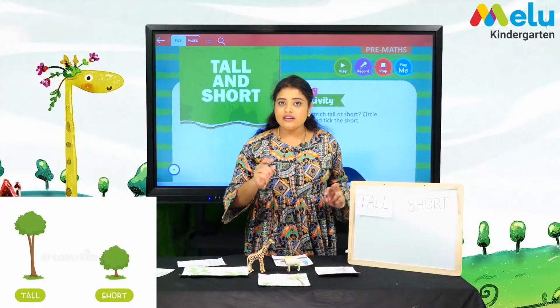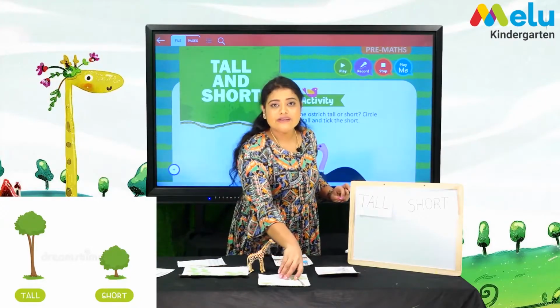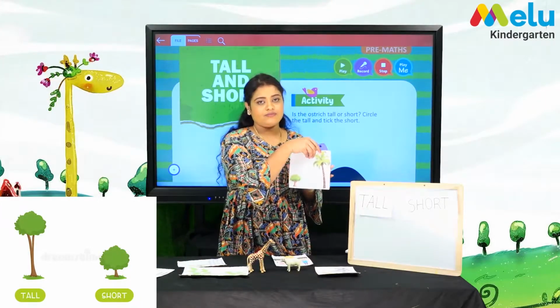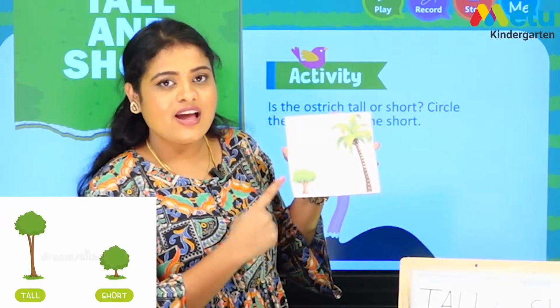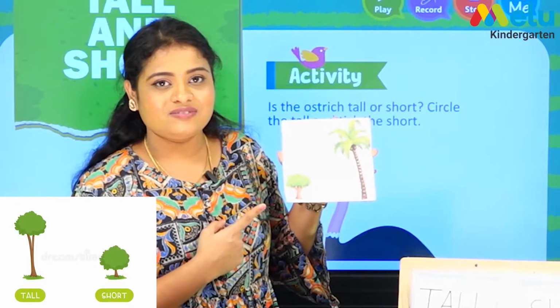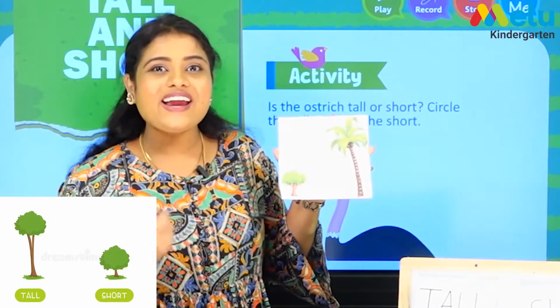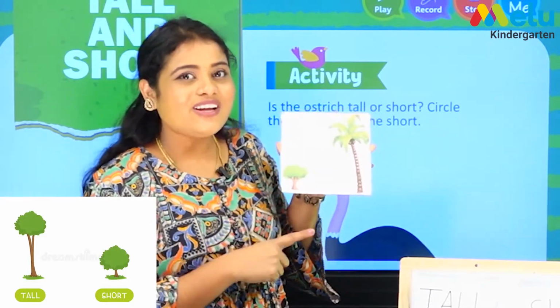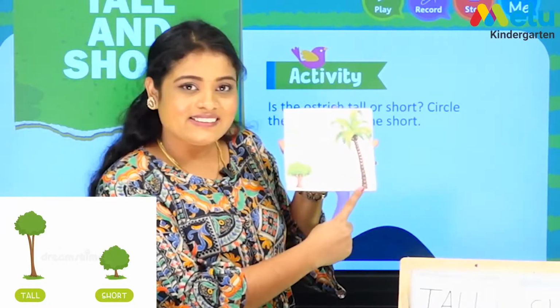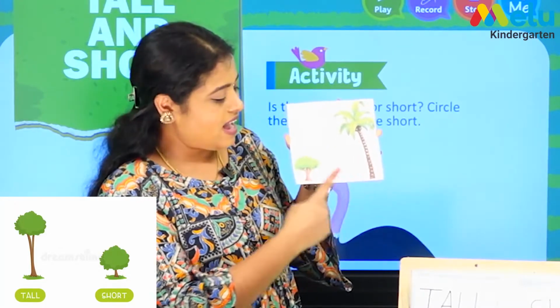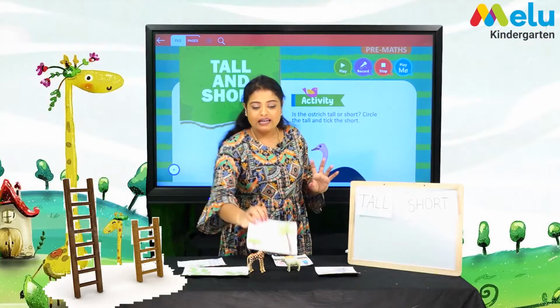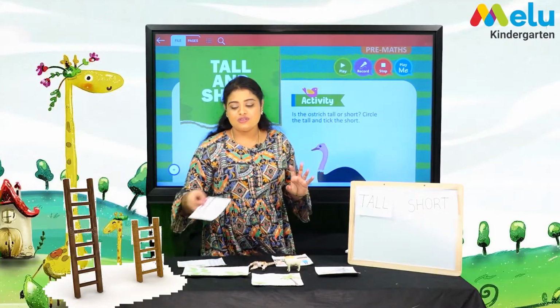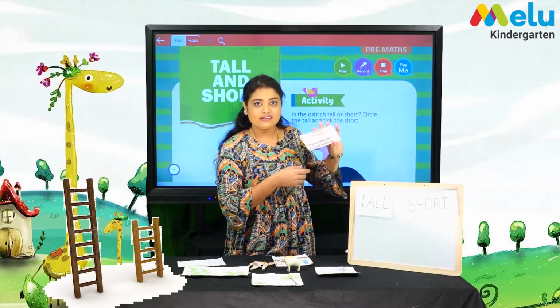Now kids, it's your turn. Now we'll take another example and you have to tell me which tree is tall and which is short. Great! You are doing a good job, children. This tree is tall and this tree is short. And coming to the ladder.